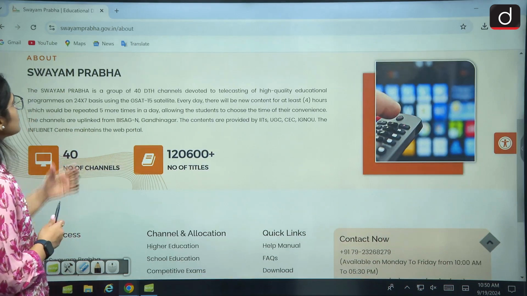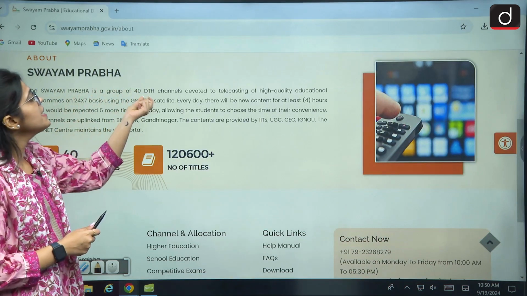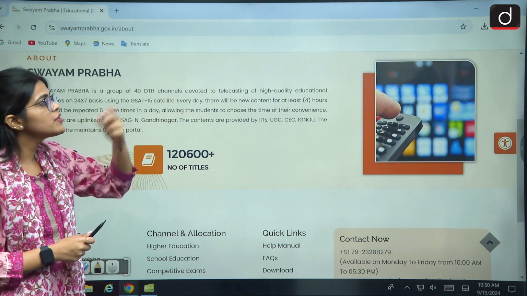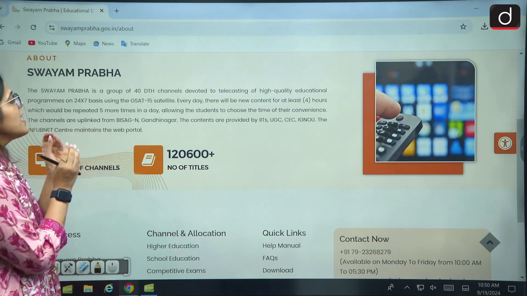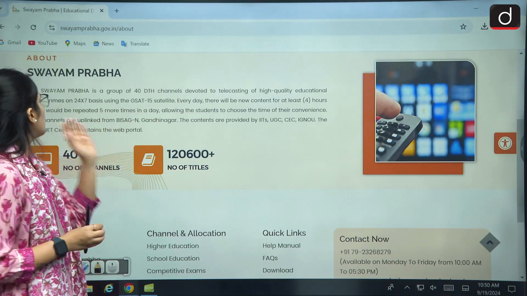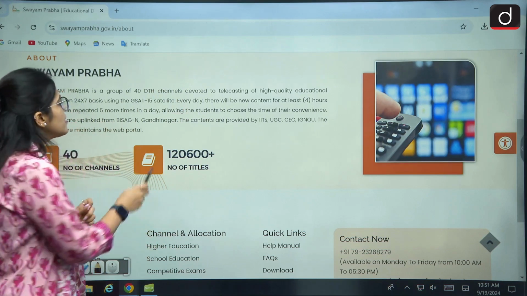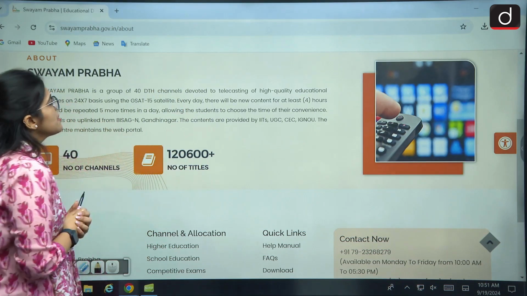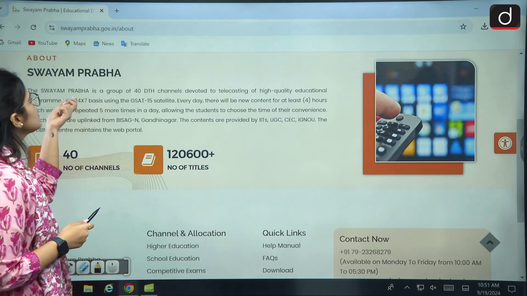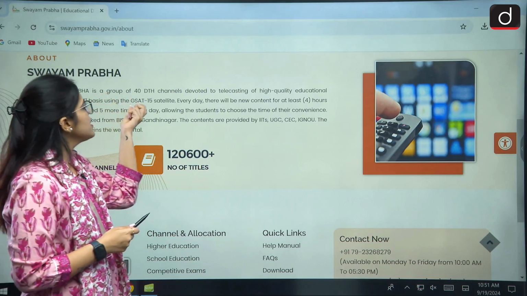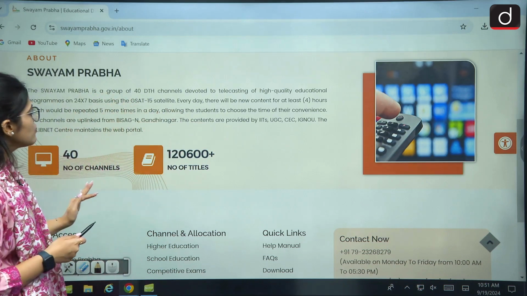What is Swayam Prabha? So Swayam Prabha is a group of 40 DTH channels that is devoted to giving high quality education, and at least 4 hours a day this content is delivered, and 5 times a day it is repeated. And on a 24/7 basis it is the GSAT 15 satellite that gives out the content.